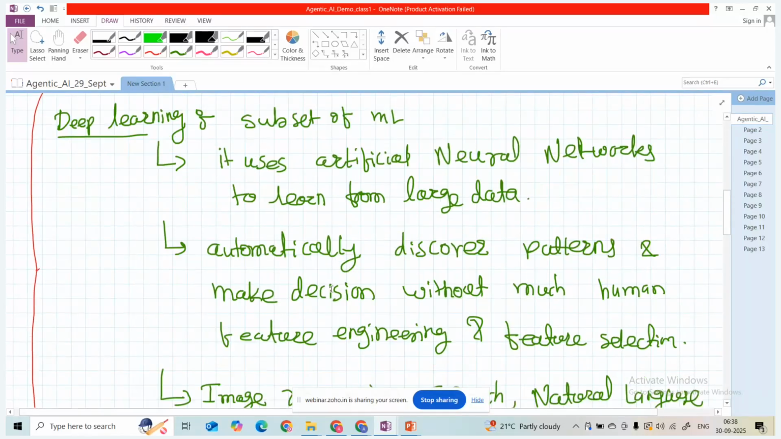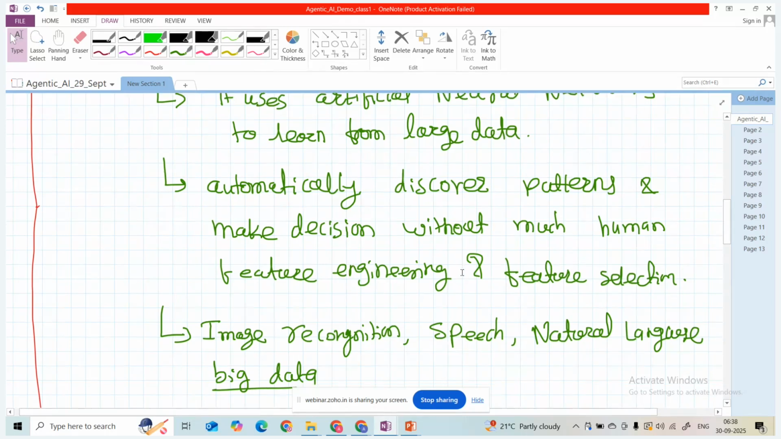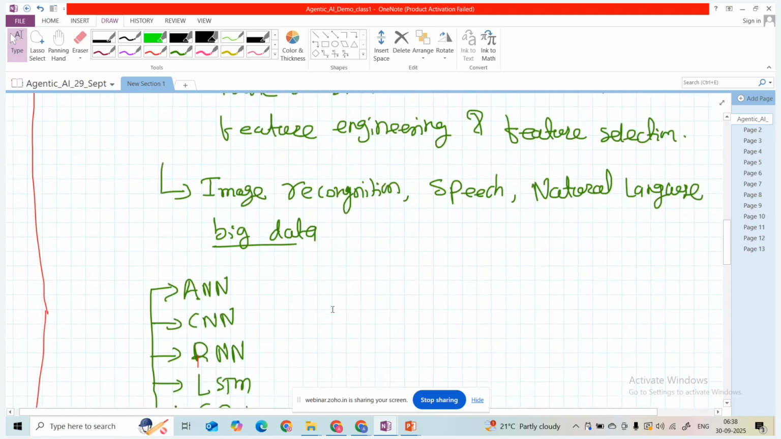In that case, what will happen? It automatically discovers the patterns and makes decisions without much human feature engineering or feature selection. Some applications of this advanced machine learning, like deep learning, are image recognition, speech recognition, translation, then natural language processing, big data processing, and big data analysis.